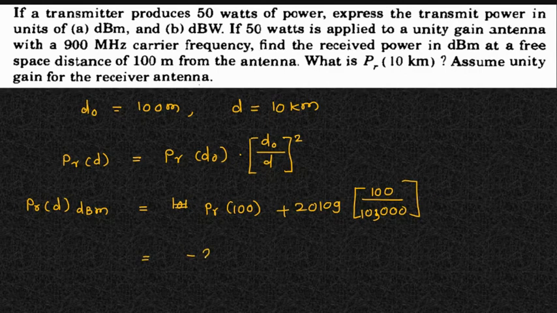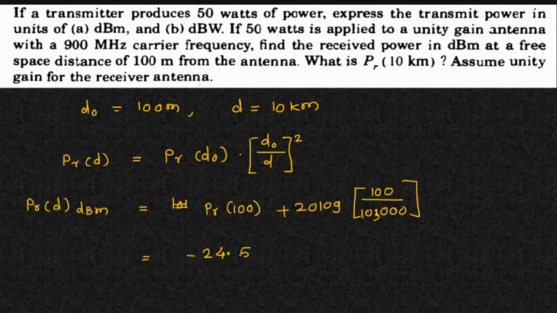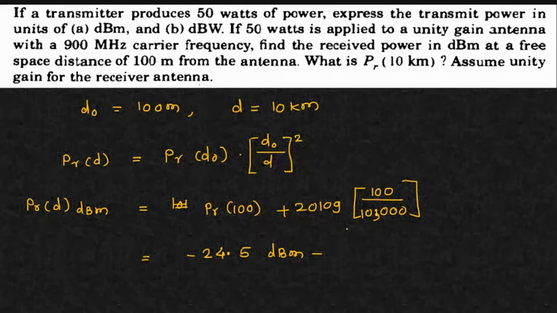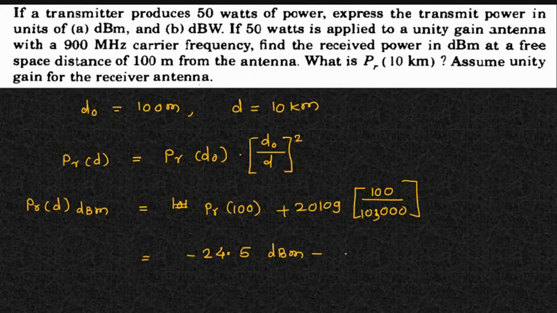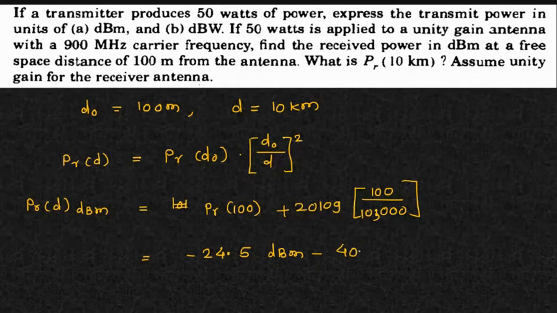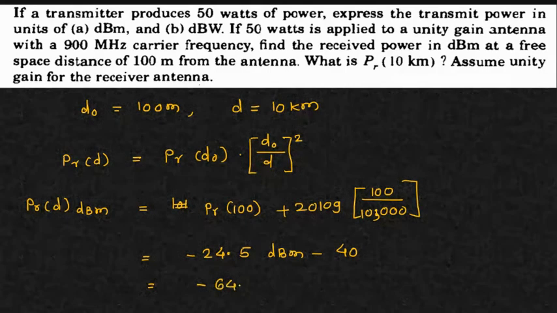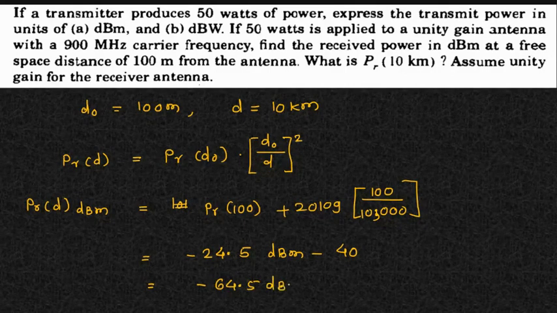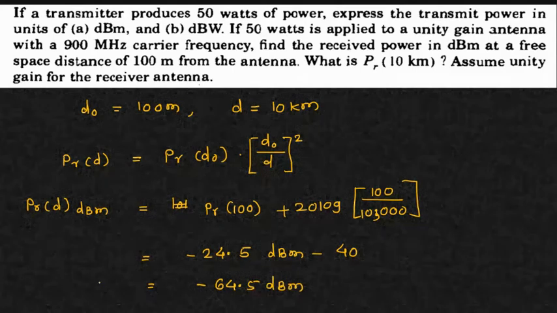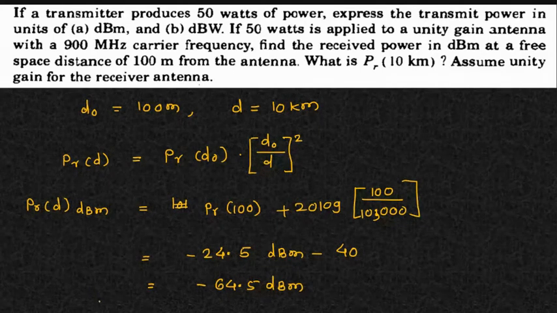So already we have calculated that power, that is minus 24.5 dBm, and do here this minus 40. Okay, so this is always in the dBm. So as this is the ratio, it will be 40. Okay, so if you are doing addition, this is minus minus, hence it will become minus 64.5 dBm. So this is the received power at 10 kilometer.